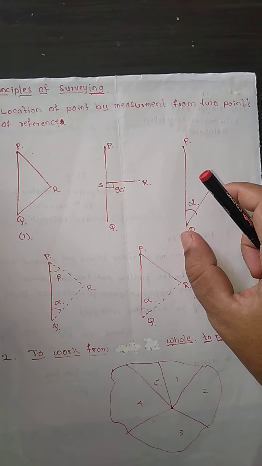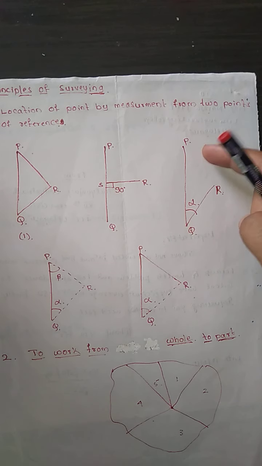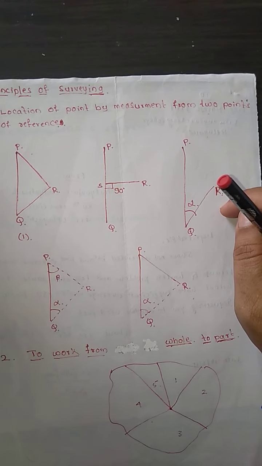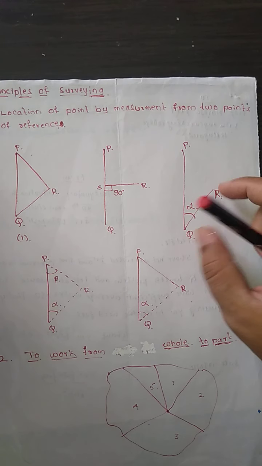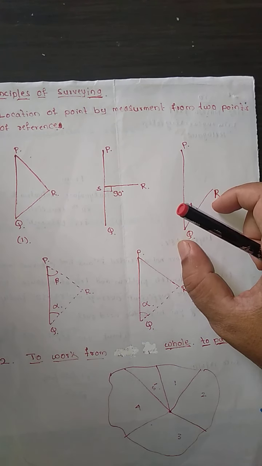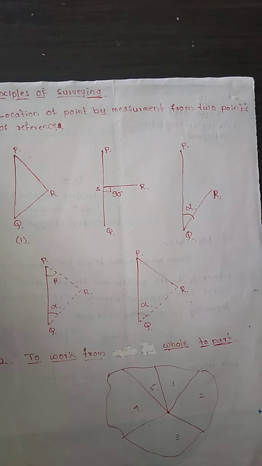Here the distance QR is known, and the angle PQR can be measured, and thus we are going to locate the point R. This principle is used in traversing.